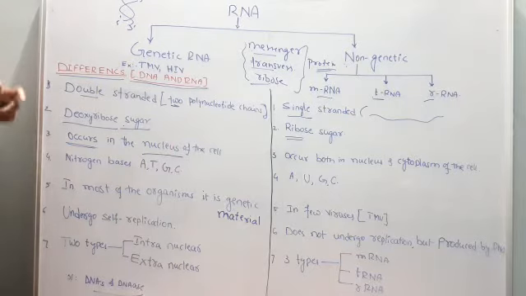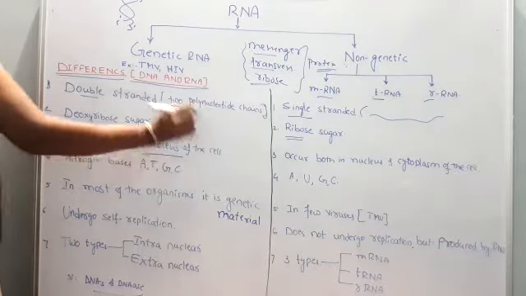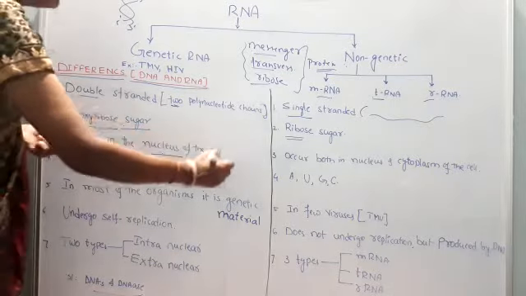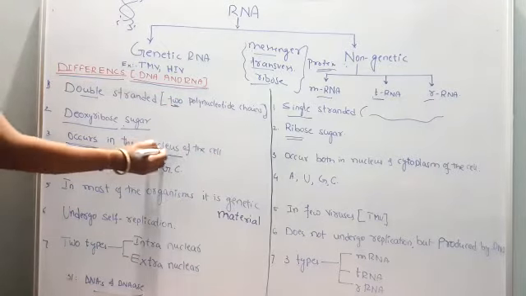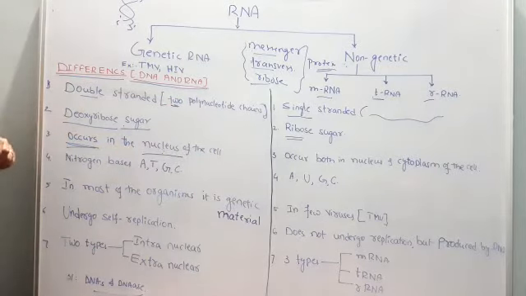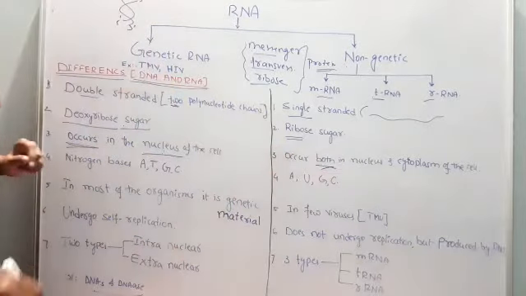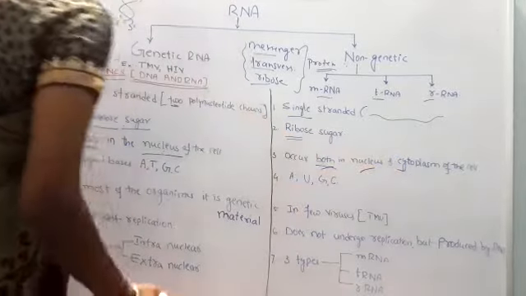DNA is found in the nucleus itself, isn't it? So DNA is found in the nucleus of the cell. Apart from that, in the cytoplasm also it is found, but maximum is found in the nucleus of the eukaryotic cell. But RNA, where is it found? RNA is found not only in the nucleus but in the cytoplasm.